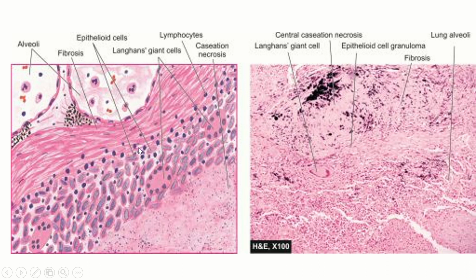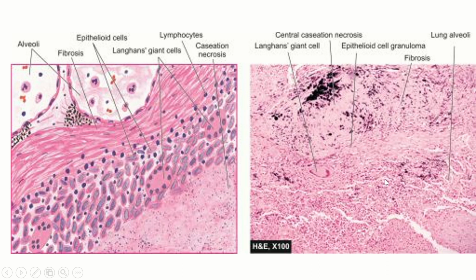So this is a diagrammatic picture. This is the lung parenchyma. You can see you have an alveoli over here. Then you have some amount of fibrosis. This is an old lesion, so some amount of fibrosis has come. These are all your macrophages. Activated macrophages are the epithelioid cells, which are usually elongated or slipper-shaped or sole-shaped cells with nucleus. These are your Langerhans giant cells over here, and here you have a central caseating necrosis.